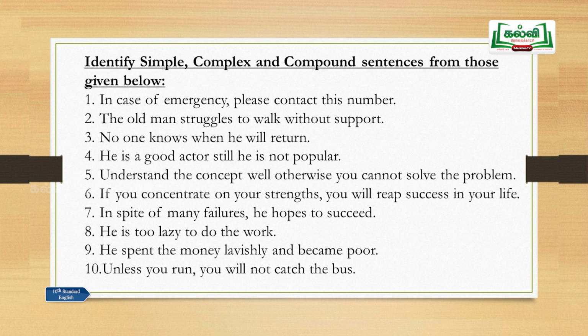Sentence number 10, unless you run, you will not catch the bus. Run, will catch, there are 2 verbs here, it cannot be a simple sentence because a simple sentence has only one finite verb. Unless you run, it does not give the complete meaning, so this is a subordinate clause. You will not catch the bus, this gives a complete meaning, so this is a main clause. So, that is one main clause and one subordinate clause. This is an example for a complex sentence. So, sentence number 10 is a complex sentence.